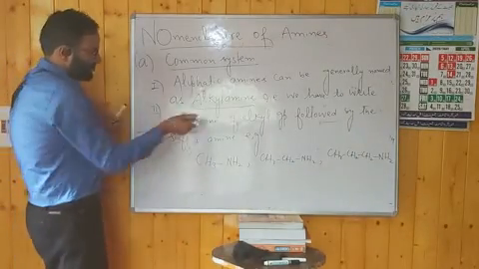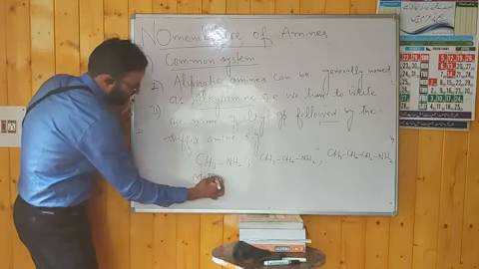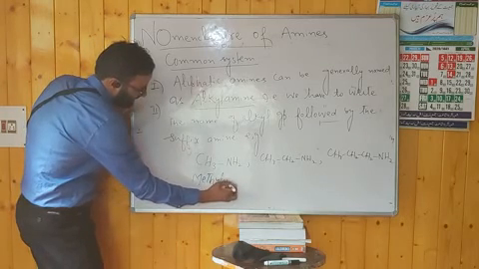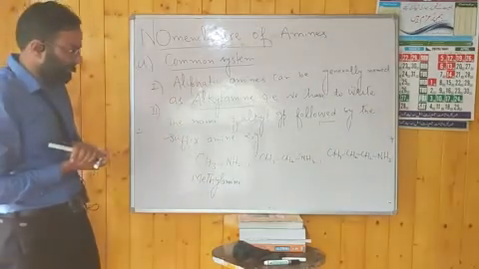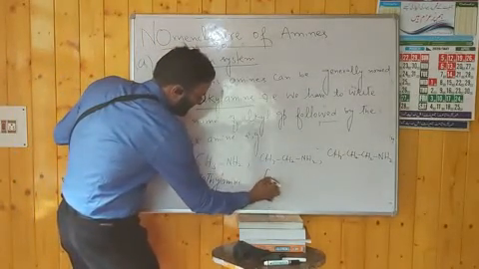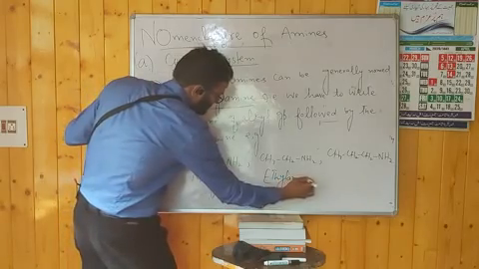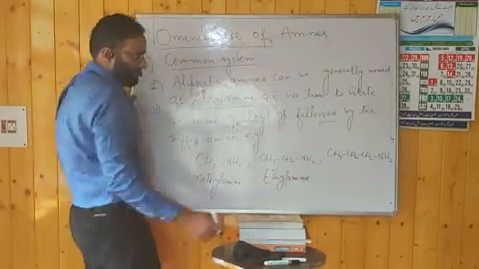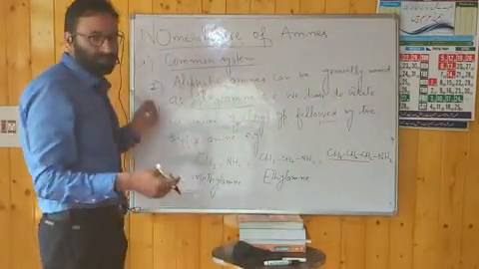As per this system, the first name will be methylamine, writing the name of the alkyl group followed by the suffix amine. Here we will have ethylamine. And here it is propyl, but it is normal because all the carbon atoms lie on the same chain.